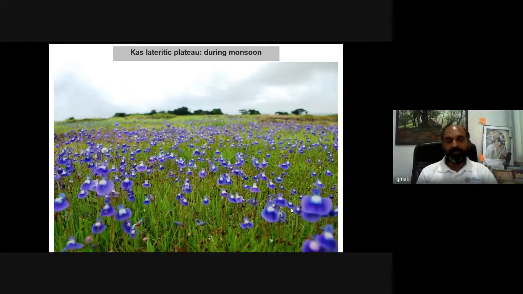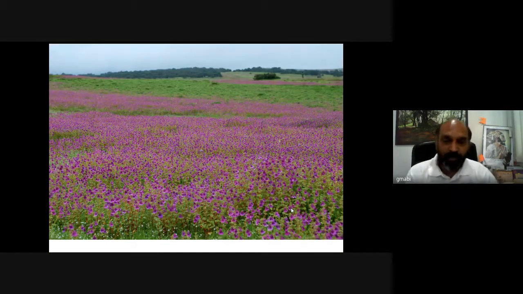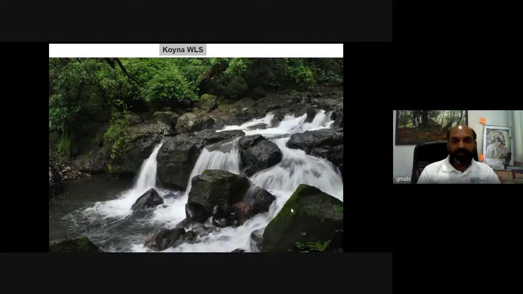Now one can see here an insectivorous plant species called Utricularia purpurescens, or bladderwort, in Marathi called Sitechi Asve. This is a very fascinating plant species. This is a balsam, called Impatiens laui. These are some of the streams in the evergreen forest of Koyna. Koyna is one of the important protected areas, a part of the recently declared Sahyadri Tiger Reserve, and this is one of the interesting habitats in Maharashtra.